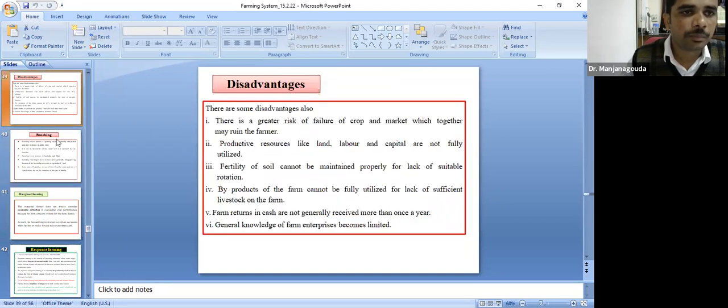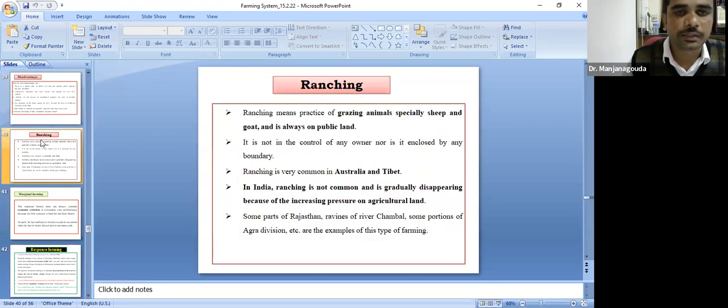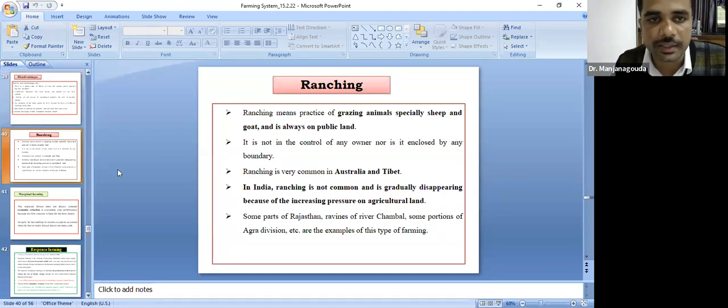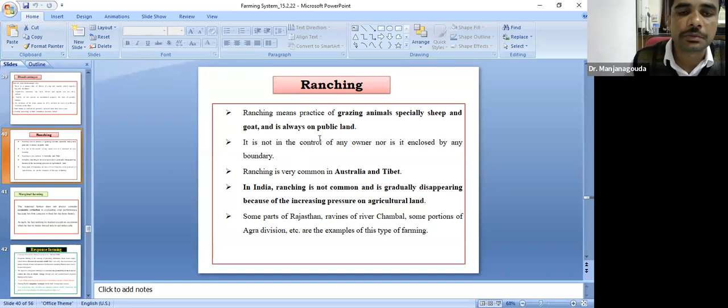And another important one is ranching. This is also very important. Ranching, ranch lands, popularly called ranch lands, are the lands which are exclusively meant for grazing purpose. The animals are allowed to graze in such lands. That is called ranch lands. Ranching is also popularly asked.